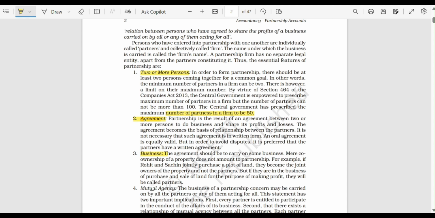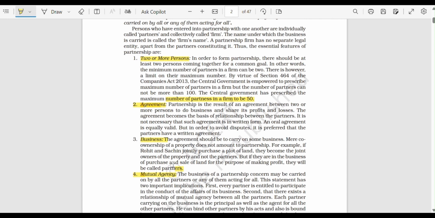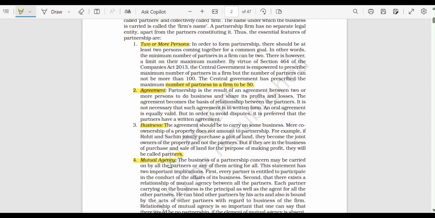Okay, so the fourth is mutual agency. What do you mean by mutual agency? Each person is assigned a separate role. There is an agency happening. Suppose one person agrees to act as an active partner involved in all the partnership firm matters, and the other person will agree only to invest in the capital and not be involved in the partnership matters. So there is a mutual agency formed between the two partners.